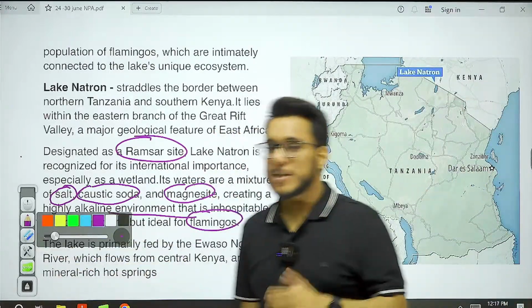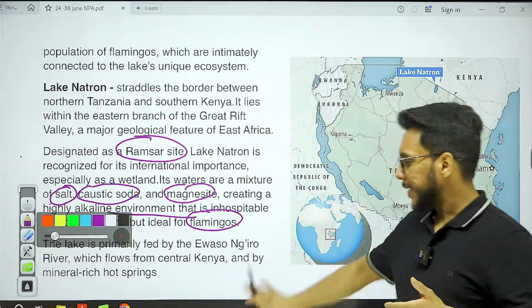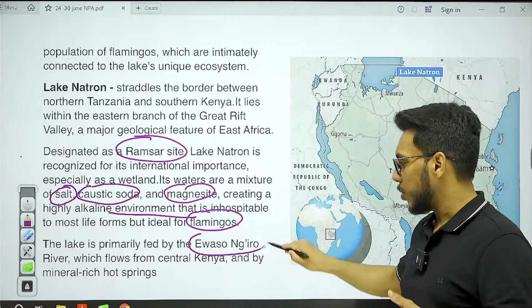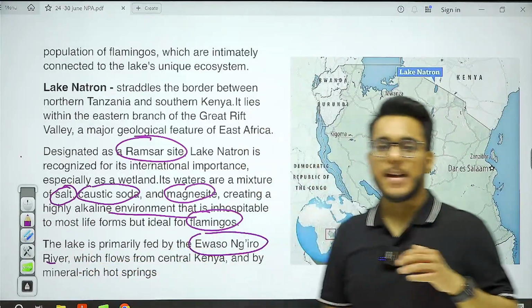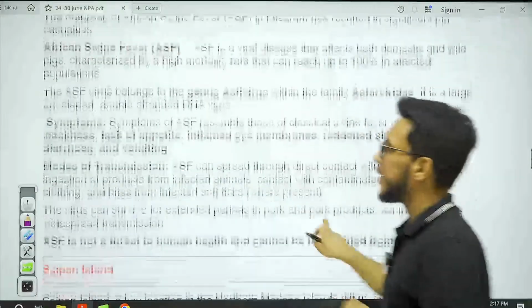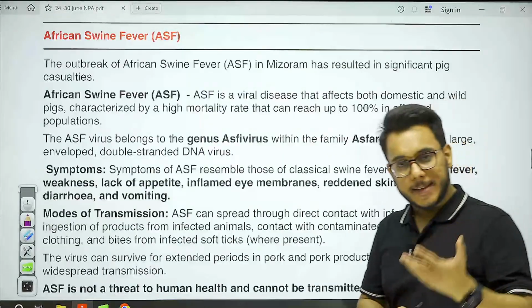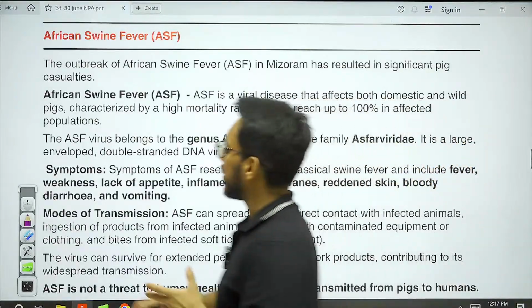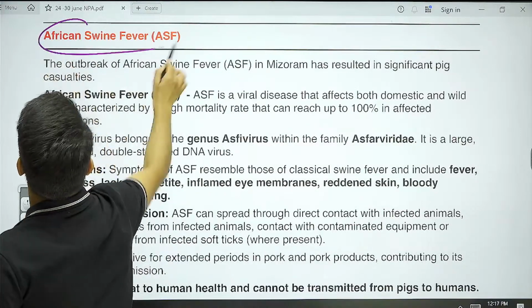Also, this particular lake is fed by which river? It is fed by the Ewaso Ng'iro River. Fine, I hope that you have understood it. Now moving on, we have the next topic. The next topic is African swine fever.